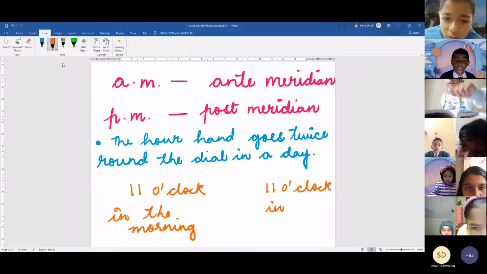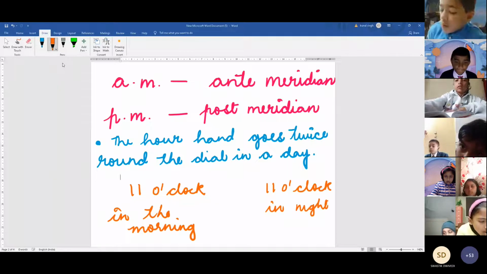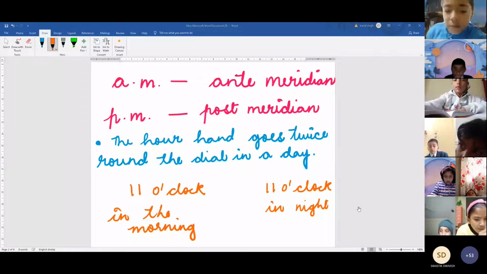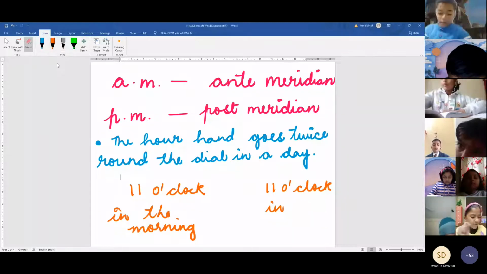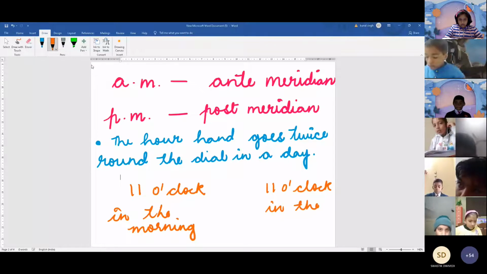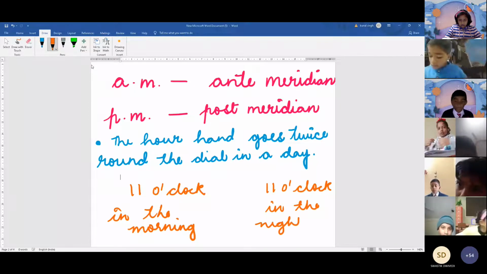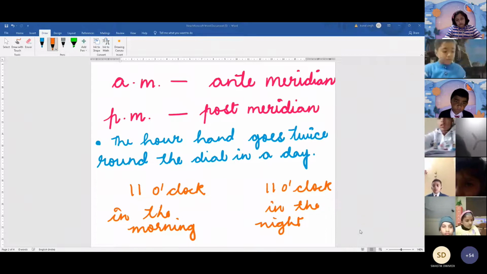Ma'am, write in your notebook. To write night. In the night. No, this you don't have to write. So in night also 11 o'clock happens and in morning also. So how will you tell what you will write? How will you tell the time is of morning or night?